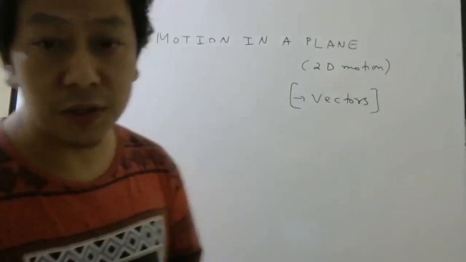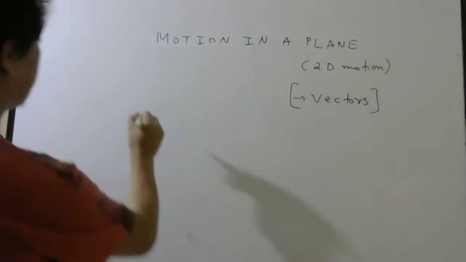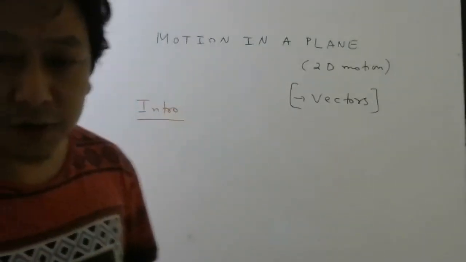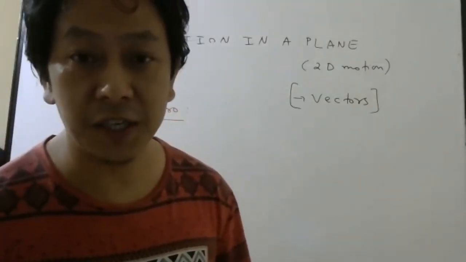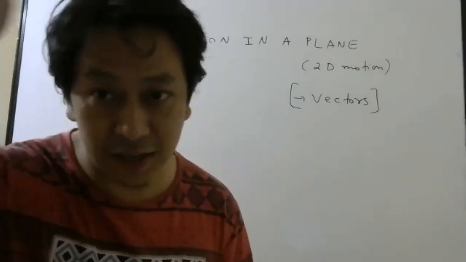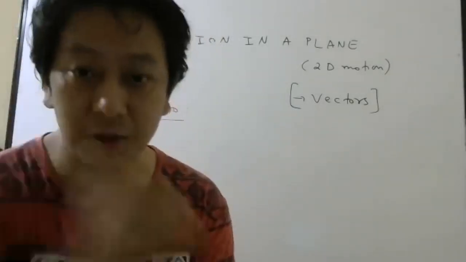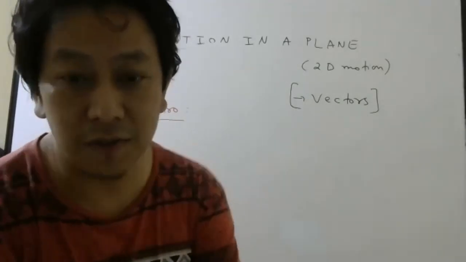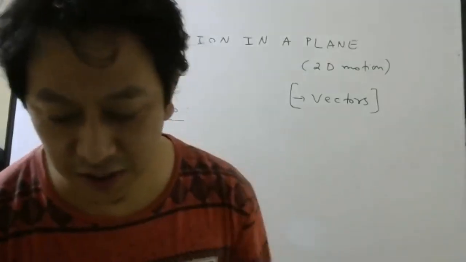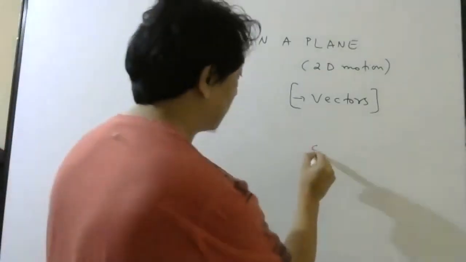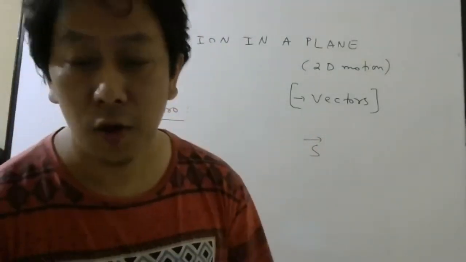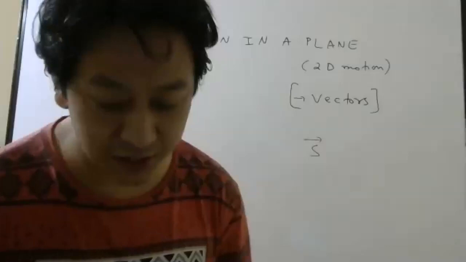Now let me first do the introduction of this, okay? Last chapter, which is motion in a straight line, we did without using any vector sign. Did I put any bar on top of the quantities? Whatever quantities we wrote, displacement, initial velocity, final velocity, I never put any bar on top, though they are vector quantities. Why was I doing like that? Let us try to understand.